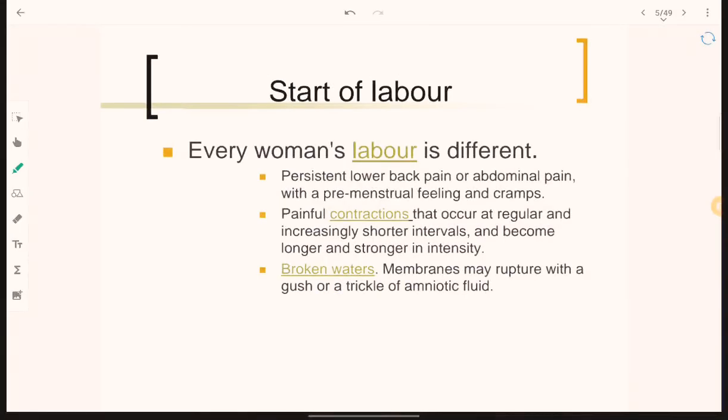Now, the start of labor. Every woman's labor is different. The symptoms are persistent lower back pain or abdominal pain with a premenstrual feeling and cramps. These are the symptoms that indicate the start of labor. Painful contractions, because of the oxytocin, occur at regular and increasingly shorter intervals and become longer and stronger in intensity. Broken waters: what are broken waters? This is a sign that labor has started, when the membranes rupture with a gush or a trickle of amniotic fluid.